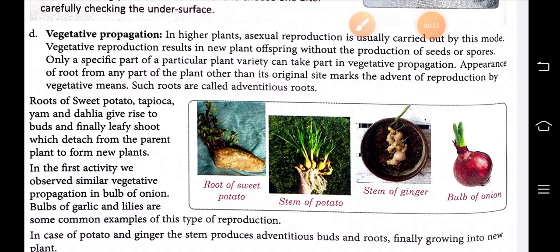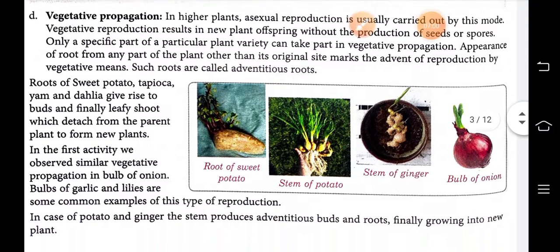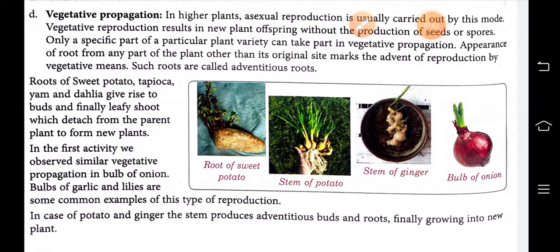The appearance of roots from any part of the plant other than its original site marks the advent of reproduction by vegetative means, and these roots are called adventitious roots.